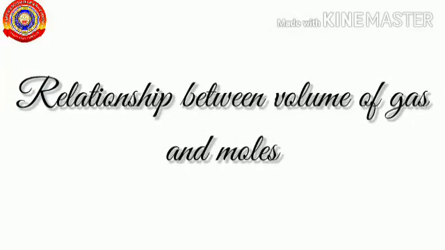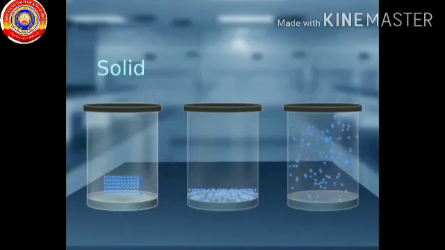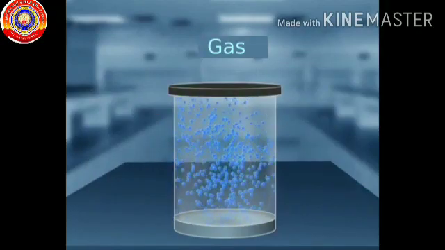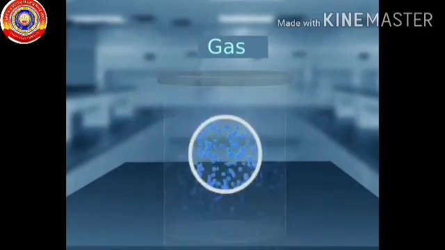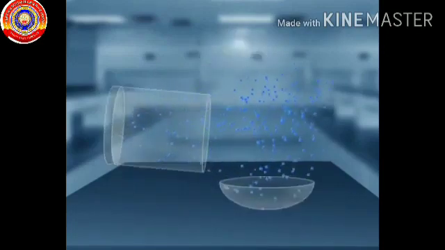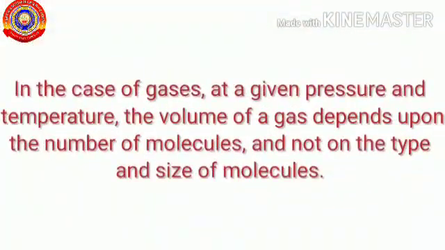Today we will learn the relationship between volume of gases and moles. Let's begin. We know the properties of gases are different from solids and liquids. In gases, the molecules are very distant apart. Compared to the size of molecules, the distance between them is much greater. In the case of gases, at a given pressure and temperature, the volume of a gas depends upon the number of molecules and not on the type and size of the molecules.